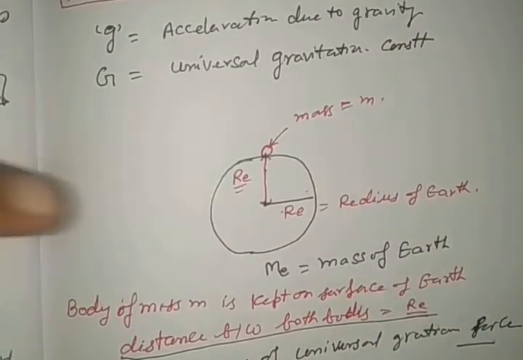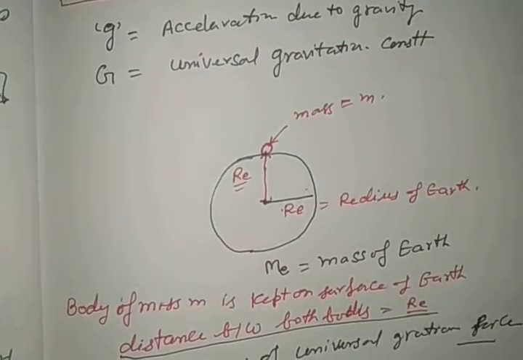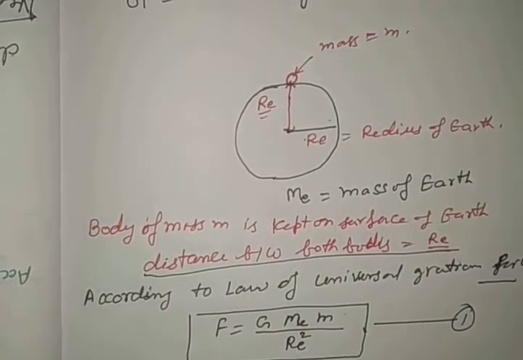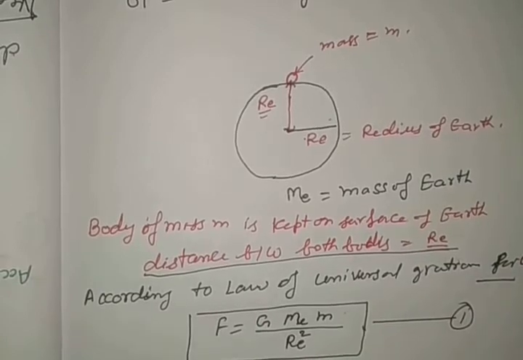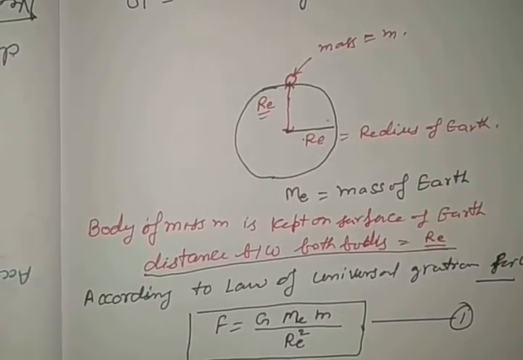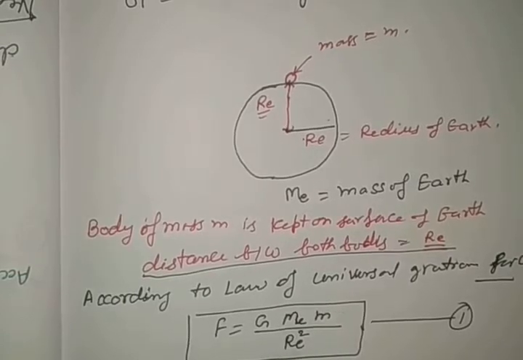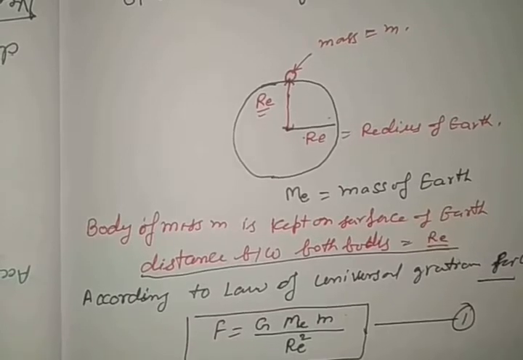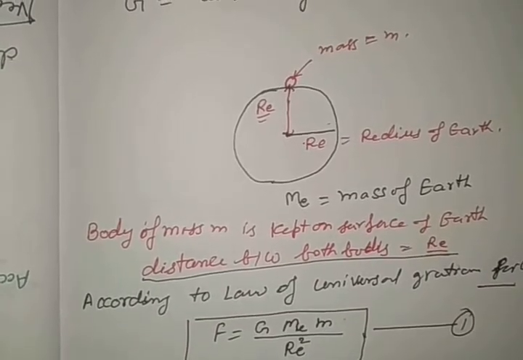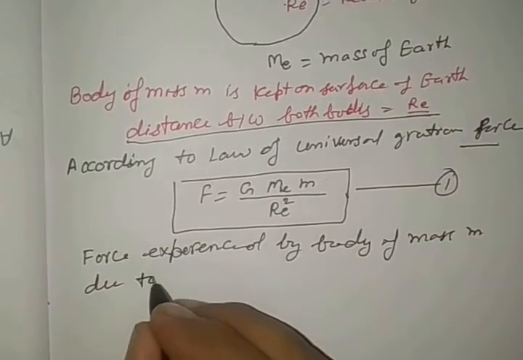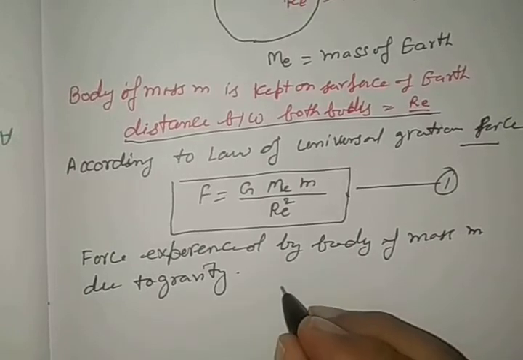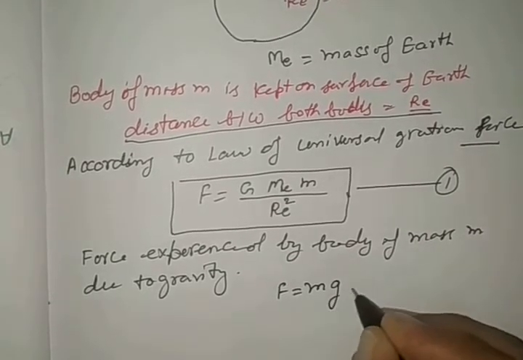Now, when a body which has a mass small m is kept on the surface of Earth, the force experienced by the body of mass small m due to gravity is given by the formula F is equal to mg.